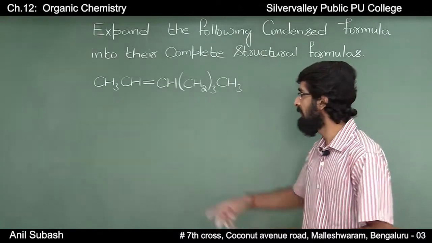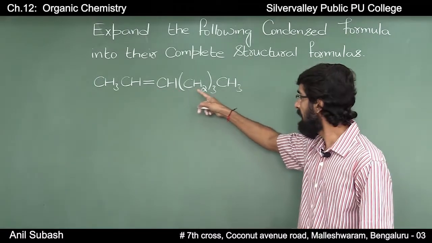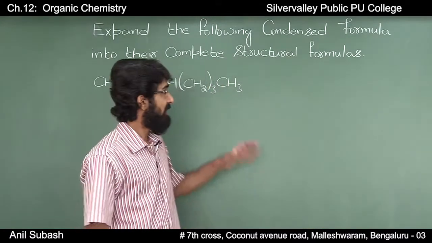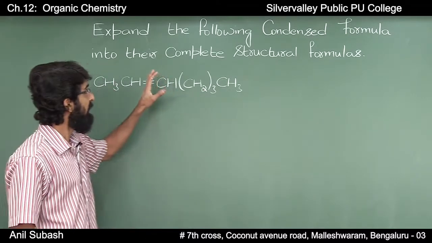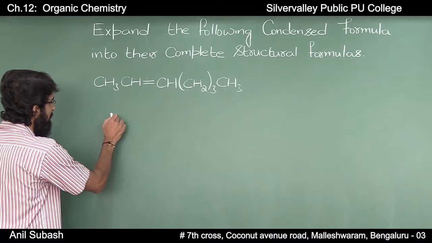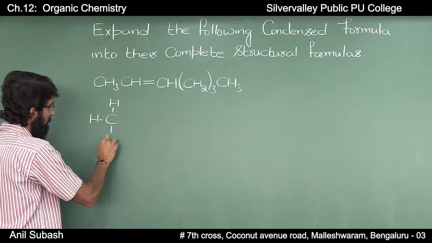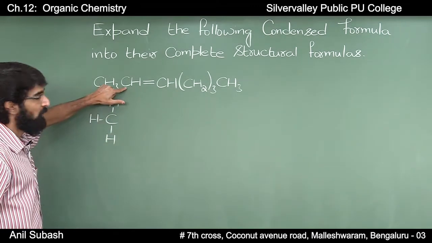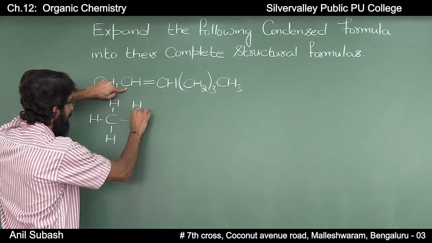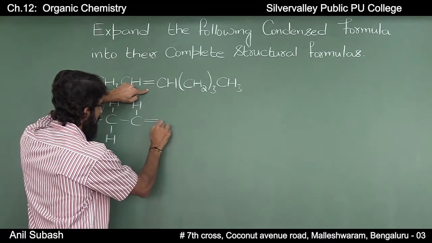Moving further, CH3, CH, double bond CH, CH2 thrice, CH3. How do we represent this molecule in a complete structural formula? You have a CH3, to which a carbon is attached by a single bond, and this carbon is attached to one hydrogen. You have a double bond.